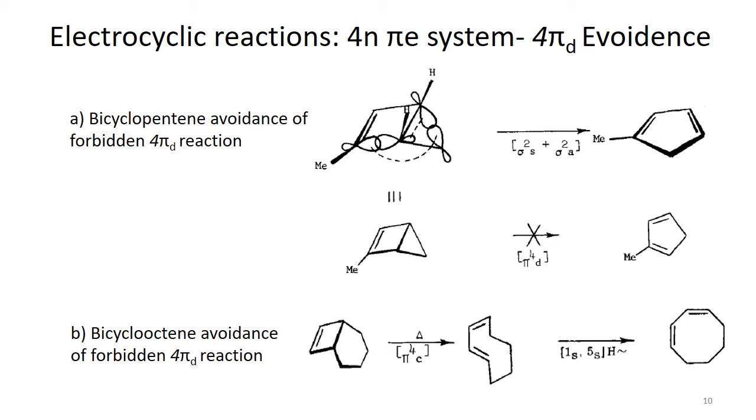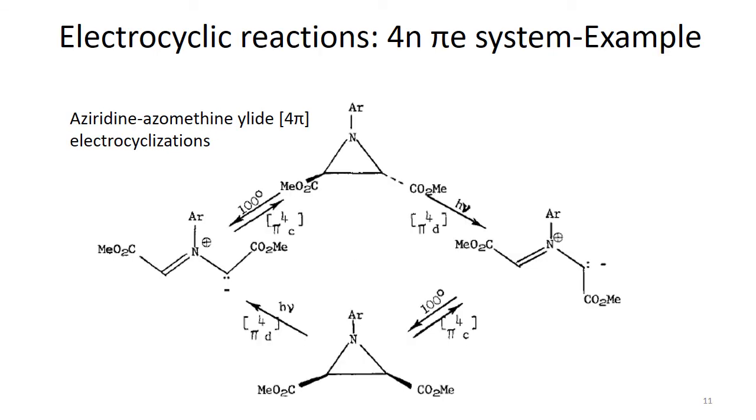So this is why the same structure, starting from the first bicyclic compound and the last product, if it undergoes the disrotatory 4-pi electron electrocyclic ring opening reaction, it could have been formed. But actually the product is formed, and the way to form the product is avoided by using two possible steps. One of them was the conrotatory ring opening reaction, and the other one is the 1,5 sigmatropic hydrogen shift. Okay.